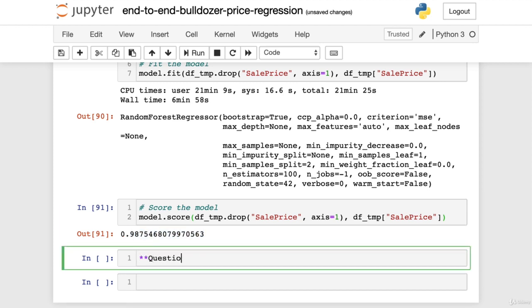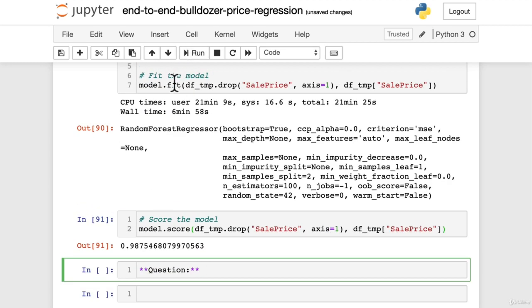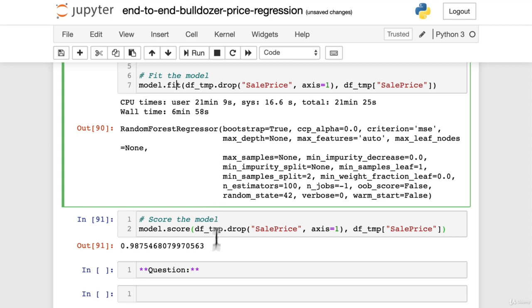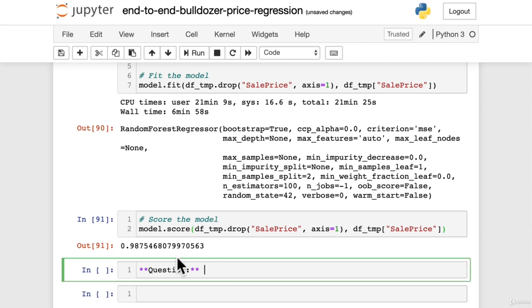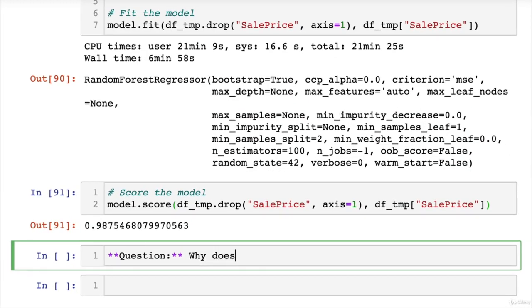Because remember, always remember, evaluating a machine learning model is just as important as fitting one. And that's where we're up to now. Because we've just fit a machine learning model, we have to make sure that our results hold water, right? Because we don't want to be promising things that our model can't do. So question, why doesn't the above metric hold water?